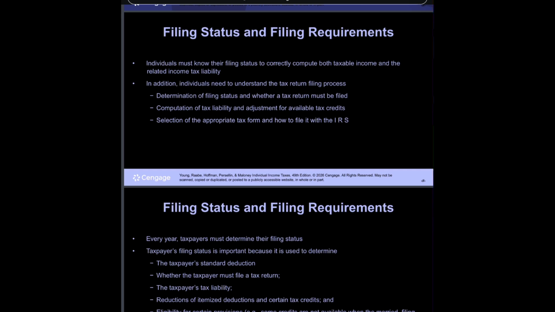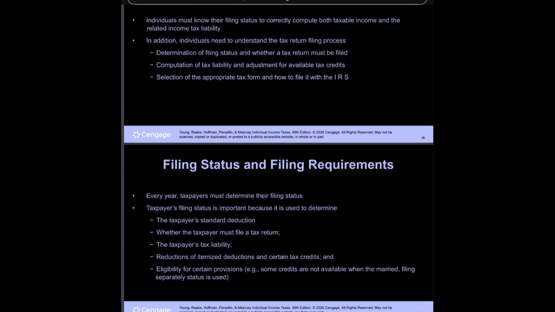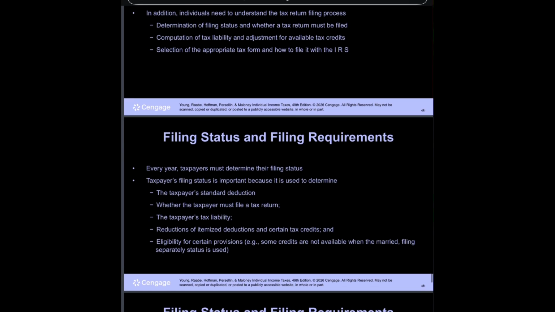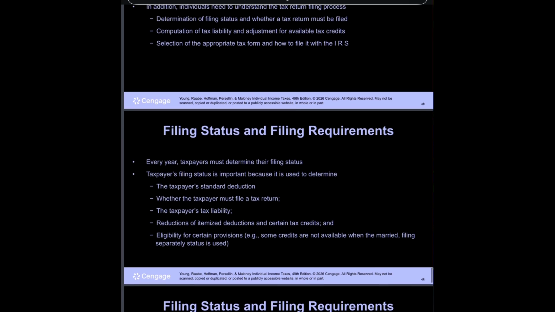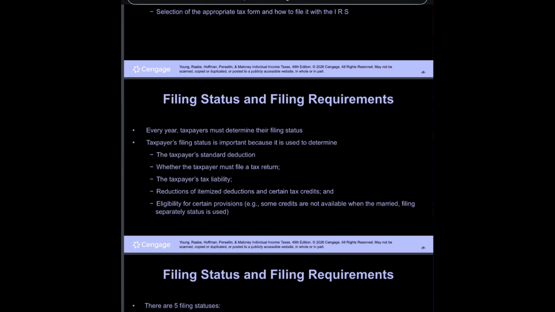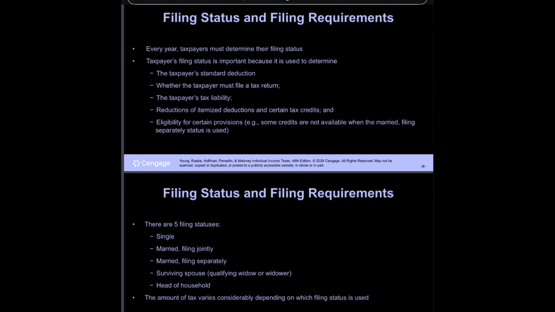Filing status and filing requirements. Every year, taxpayers must determine their filing status. Taxpayers' filing status is important because it is used to determine the taxpayer's standard deduction, whether the taxpayer must file a tax return, the taxpayer's tax liability, reductions of itemized deductions and certain tax credits, and eligibility for certain provisions, e.g., some credits are not available when the married filing separately status is used. Filing statuses.